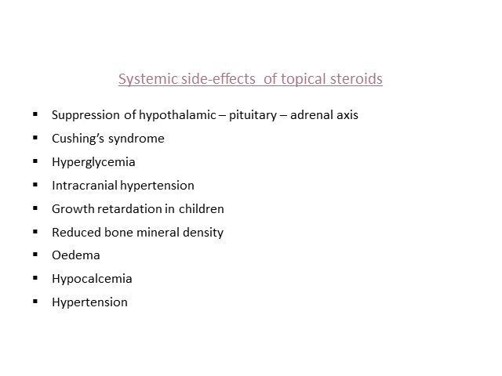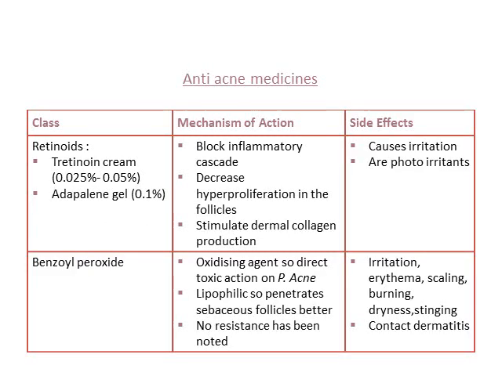Even though you're giving topical corticosteroid, its absorption can lead to Cushing syndrome, suppression of the HPA axis, hyperglycemia, intracranial hypertension, growth retardation in children, reduced bone mineral density, edema, hypocalcemia, and hypertension. So all these are side effects of systemic corticosteroids, but they are very well possible even with topical corticosteroids. You have to be careful with very potent corticosteroids.